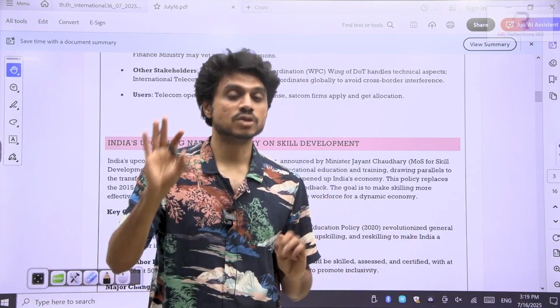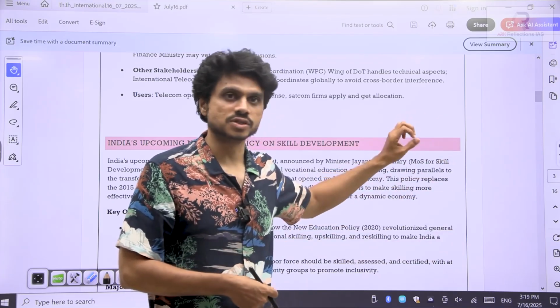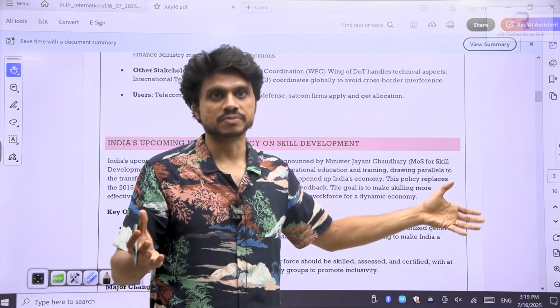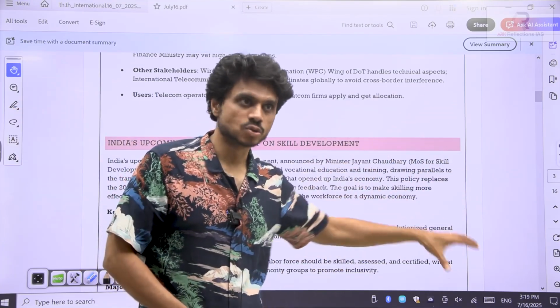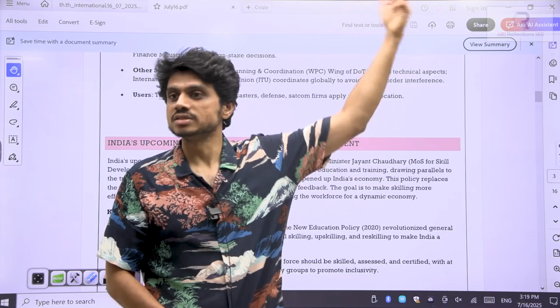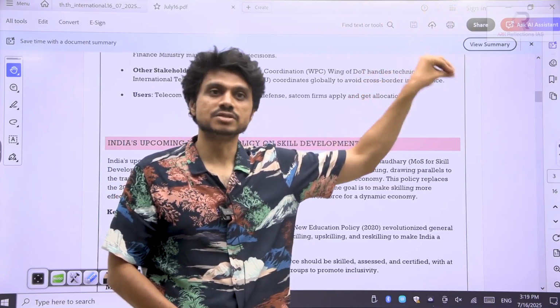Clear? So what should I understand from here? You need to understand there is a Department of Telecommunication. There is something called spectrum. We do the communication in two ways: through land-based communication and satellite-based communication, not airspace-based communication. There we will place the satellites.